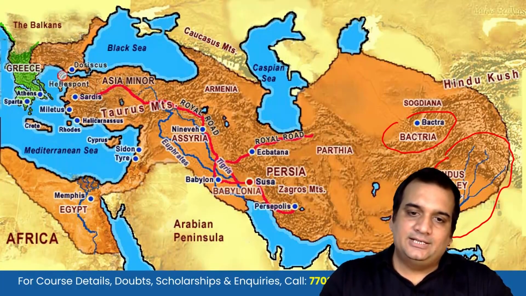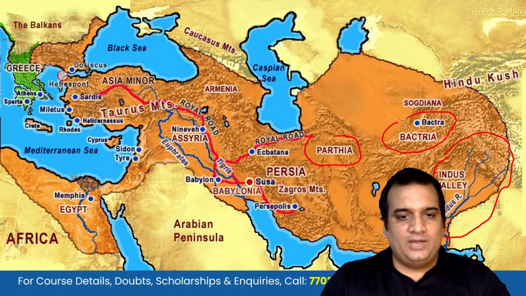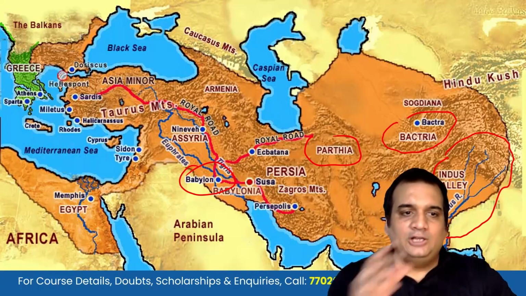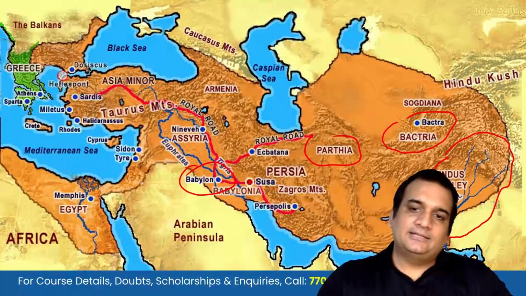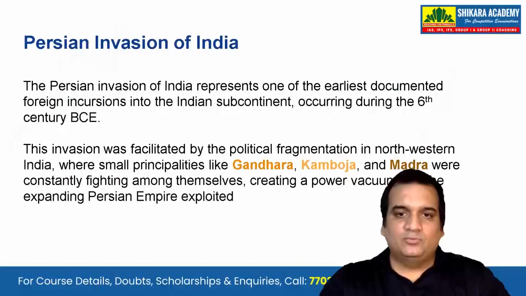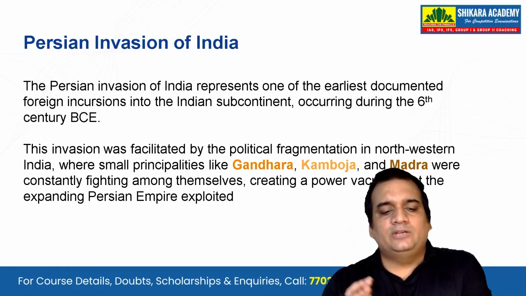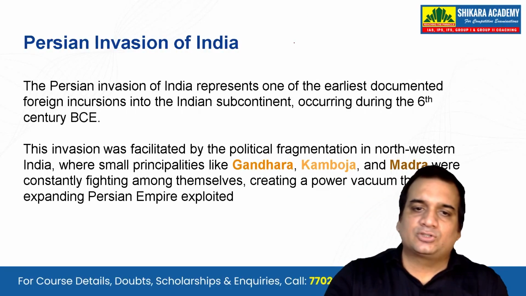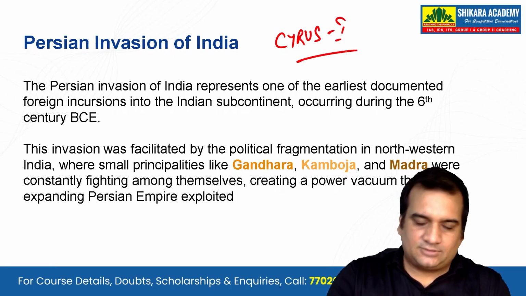Bactria is here, the Parthians will come later in India, and you have Babylon here. All these places were under the Achaemenid Empire, one of the greatest empires of that time. Now the Persians will try to invade India, especially Cyrus I, or Cyrus the Great.